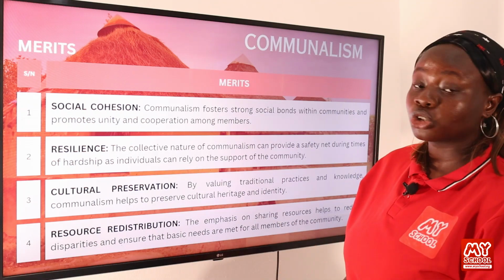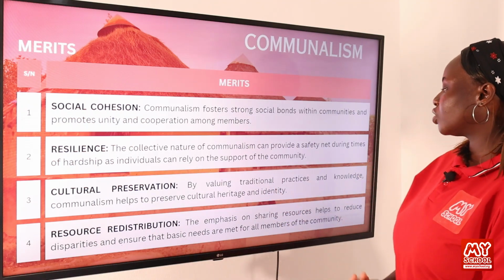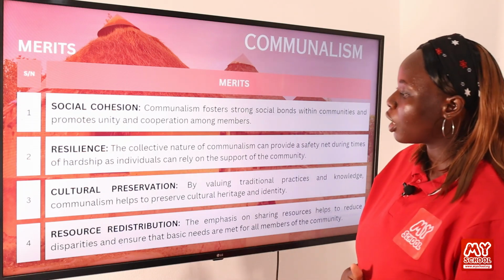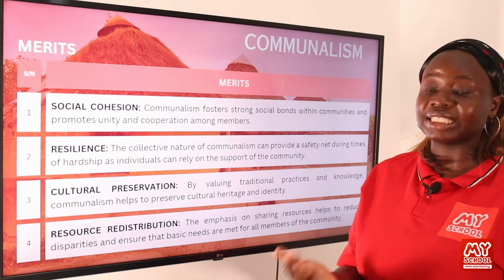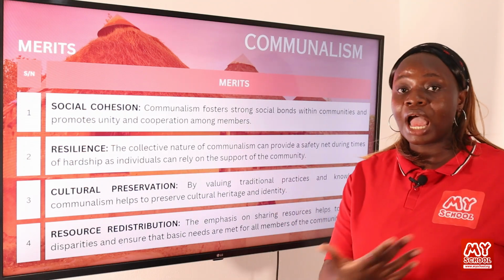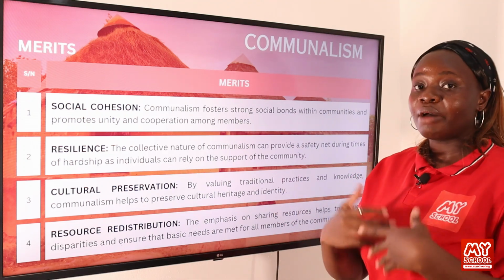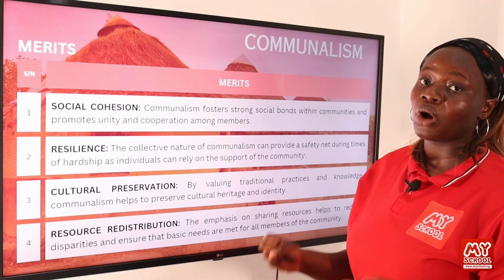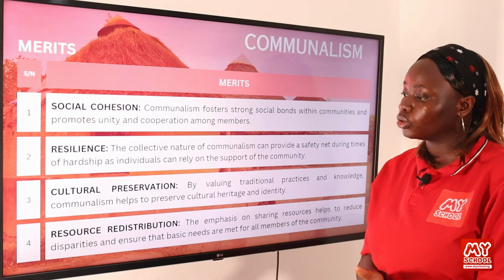So there is also cultural preservation. By valuing traditional practices and knowledge, communalism helps to preserve cultural heritage and identity. You always listen to the elders who know a lot about the culture and traditions of the people. And by this, culture and traditions of the people are preserved for generations to come.